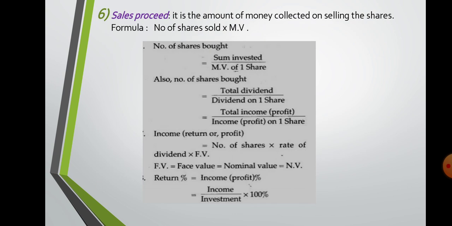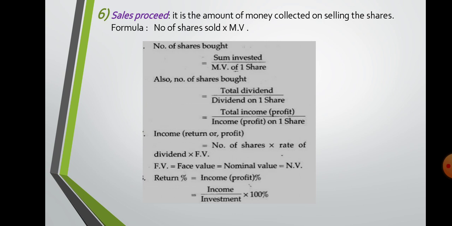Now we go to the series of formulas. First, number of shares bought. This is very important, and in most of the sums we need the number of shares. So the formula is sum invested upon market value of one share. Also you can say total dividend upon dividend on one share. These are the two formulas we use. The third formula we rarely use.